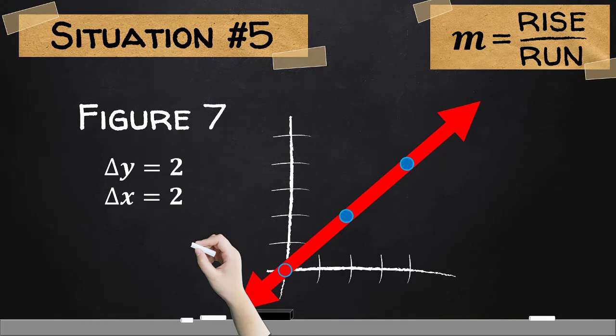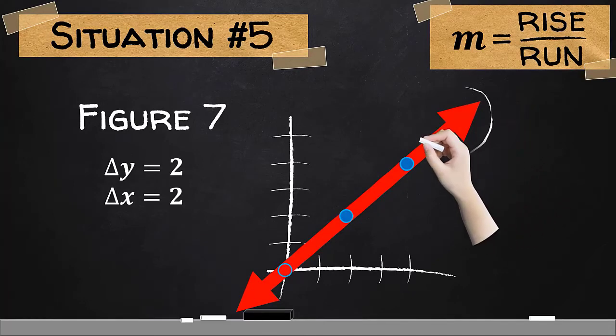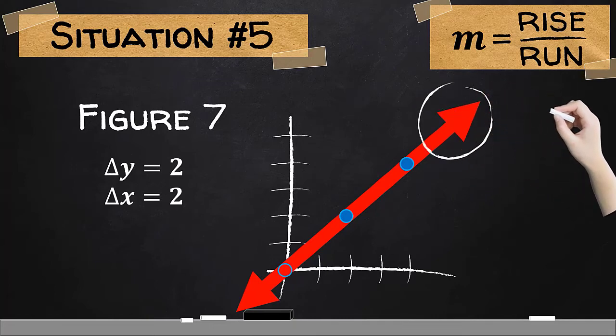These two arrowheads tells us that the line extends infinitely on both sides. Highlighting this single arrowhead, this tells us that from left to right, it extends infinitely and it does not stop at these three given points.